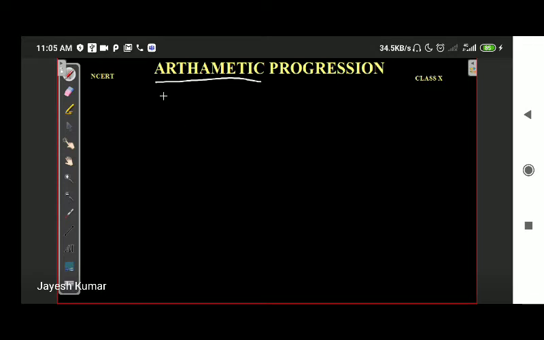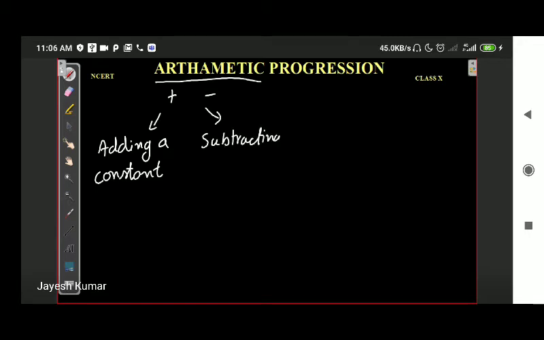For the purpose of this chapter, we are only going to take plus and minus, that is, adding a certain number, adding a constant, and minus means subtracting a constant. That is the meaning of arithmetic for this chapter.